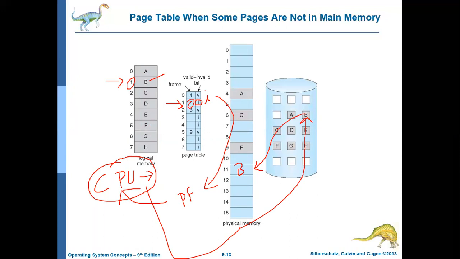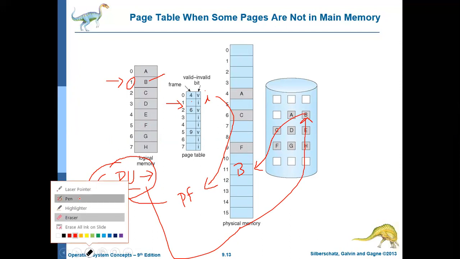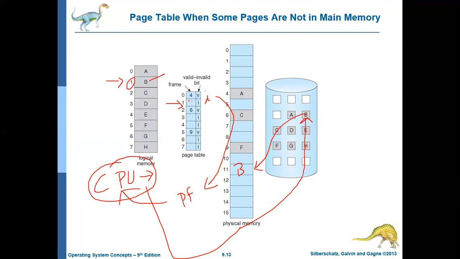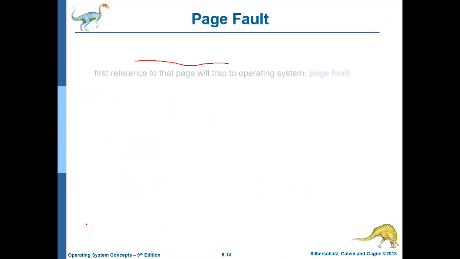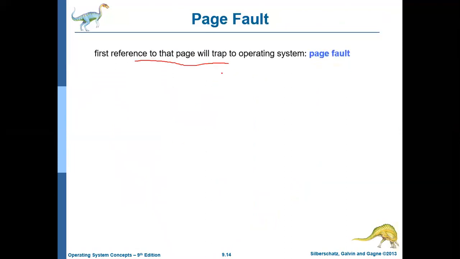In this case, frame 11 is allocated, and the page table will be updated accordingly. The frame number corresponding to page 1 is 11, and the valid or invalid bit will be changed to V. So whenever there is a page fault, first a trap will be created.